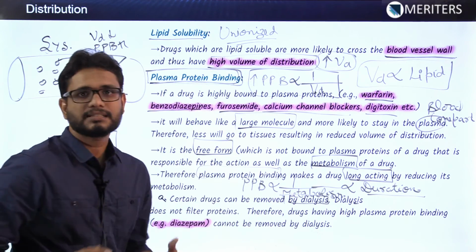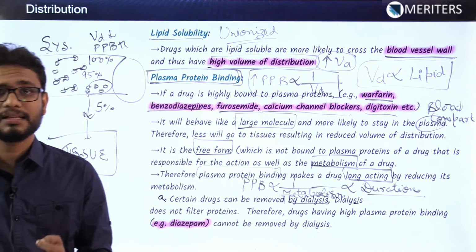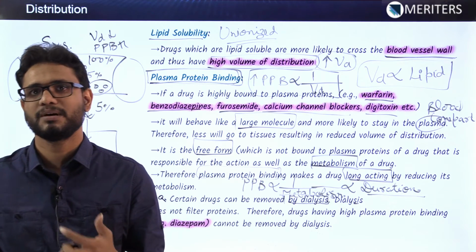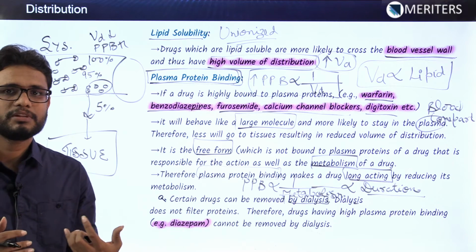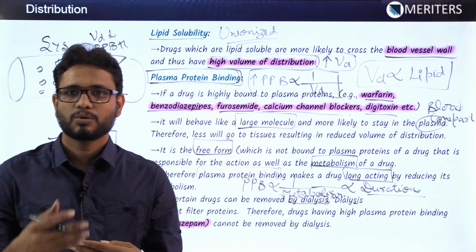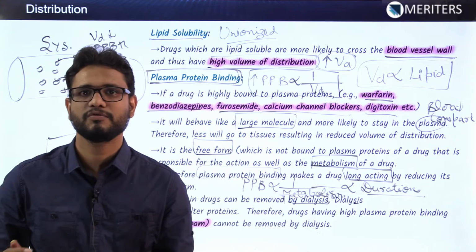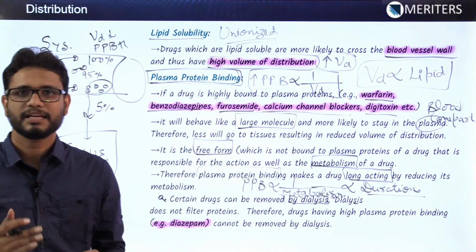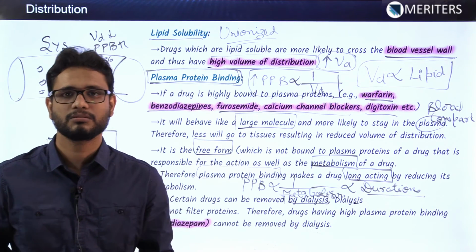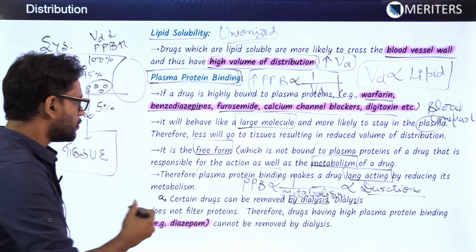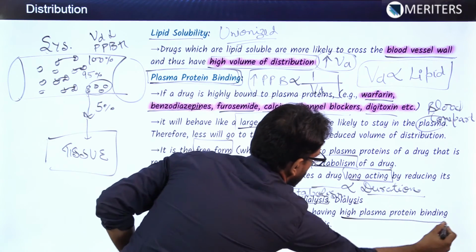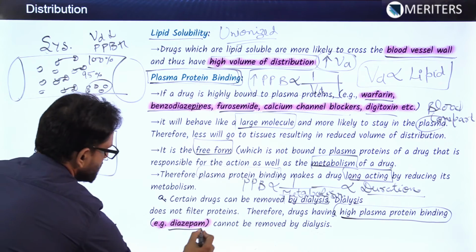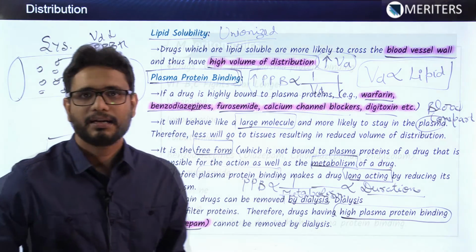As we know, there are certain drugs which can be removed by dialysis, but if the drugs are bound to plasma protein, they will remain; they won't be able to cross the small fenestrations of the nephrons. That's why they will remain inside the body. That may cause toxicity of that drug also. So drugs having high plasma protein binding, like diazepam, cannot be removed by dialysis.